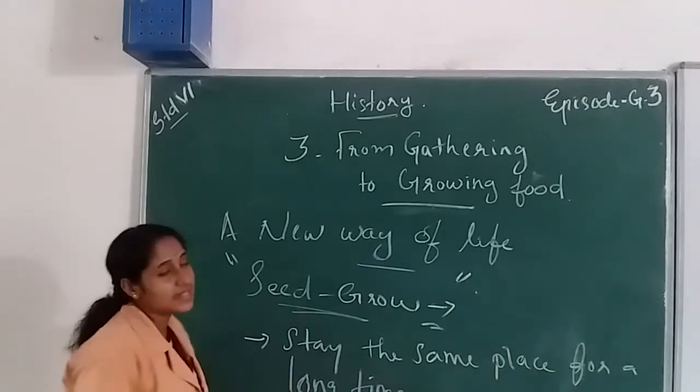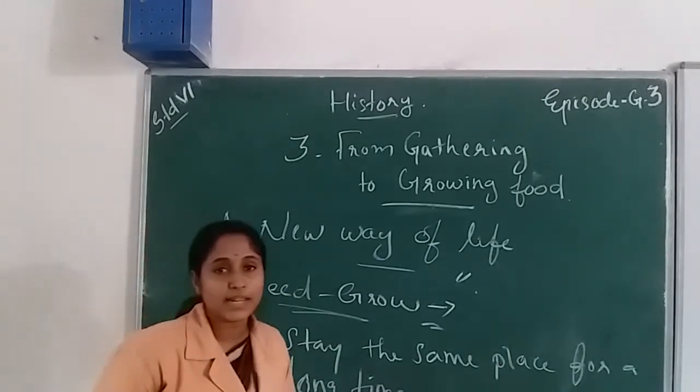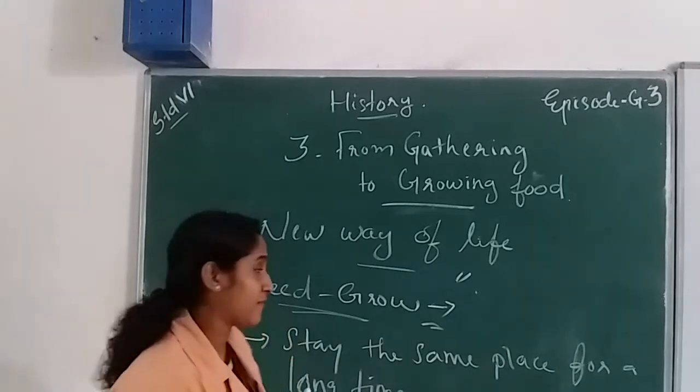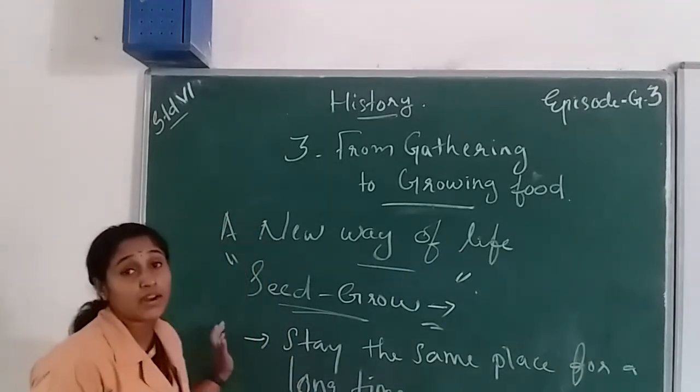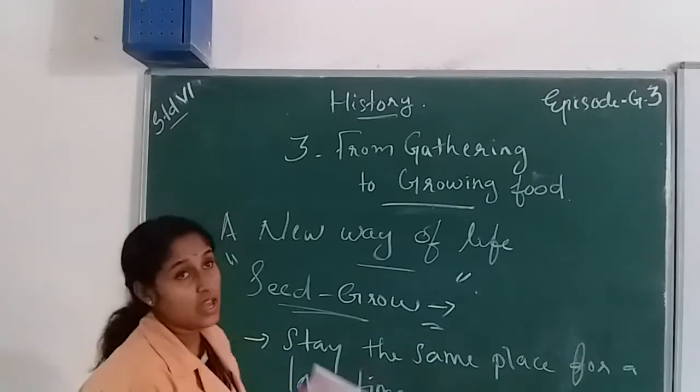Because of that, they started a society or village and a socialized life.